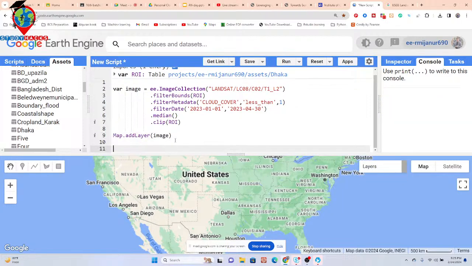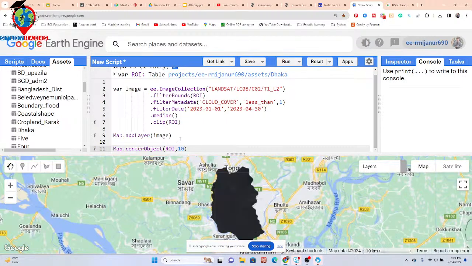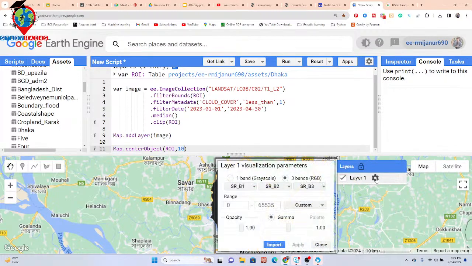For that, you can simply use the function Map.centerObject, and I want to focus on the shapefile. So use here RY and put the zoom level, suppose 10, and click run. So now it's focused on my study area and visualizes the image for the summer season of 2023. Okay, this time period.